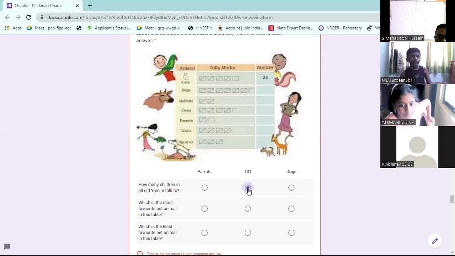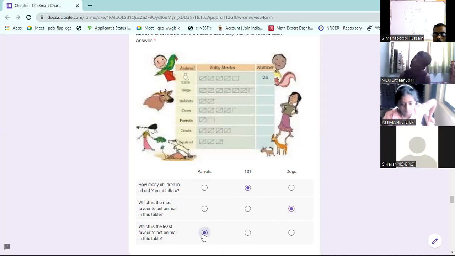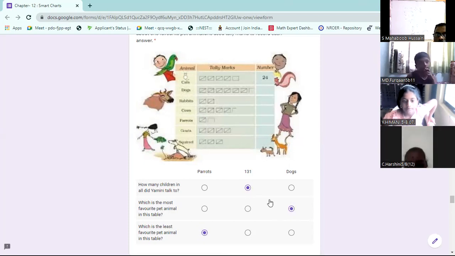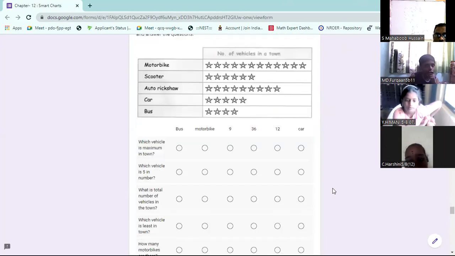Like this, add everything and give the answer. Next. Which is the most favorite pet animal? Dog. More number is there. Which is the least favorite animal? Parrot. Only 8, I think. If you get the number, you can easily answer. Yeah, make it fast.